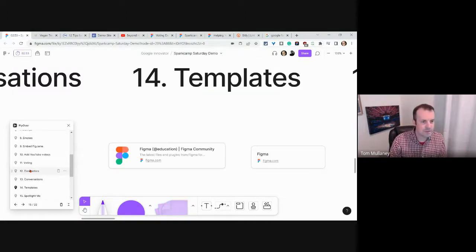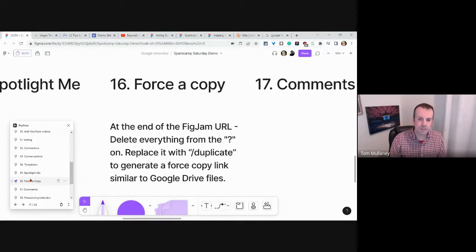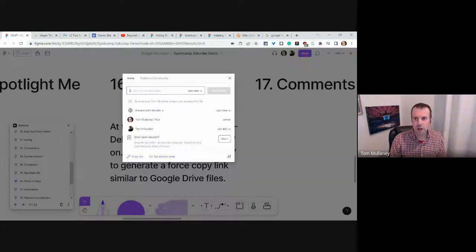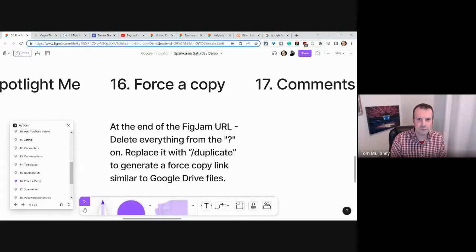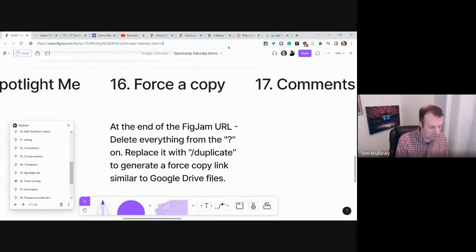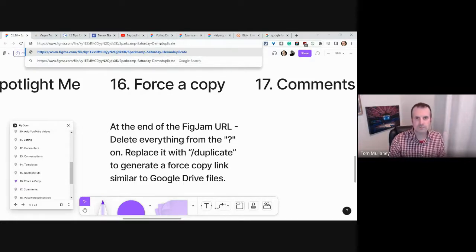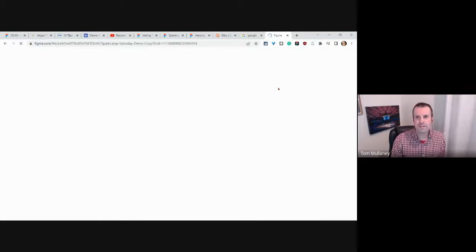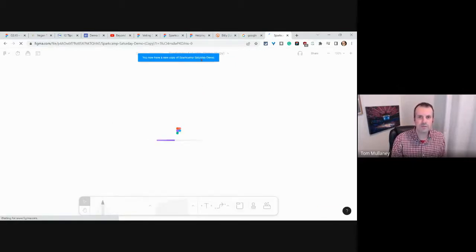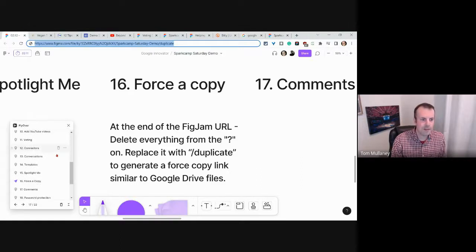All right, we're getting short on time, but that's okay. Force copy. Yes, you can force copy. As long as you set the share button to anyone with the link can view or edit, you're good. You can do a force copy and throw it in an LMS. What you do is take everything from the question mark on here, and you just type the word duplicate. Let's do /duplicate. Copy. Let's make sure this works. And wait for it. Here we go. It says you now have a new copy of Spark Camp Saturday demo. All right, I'm in my last 2 minutes of time here.